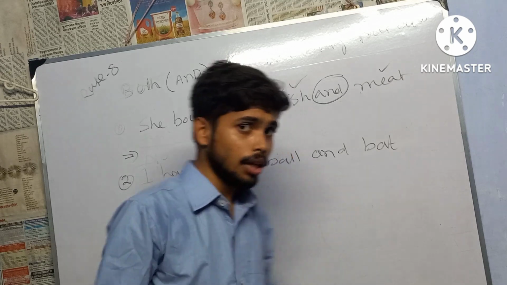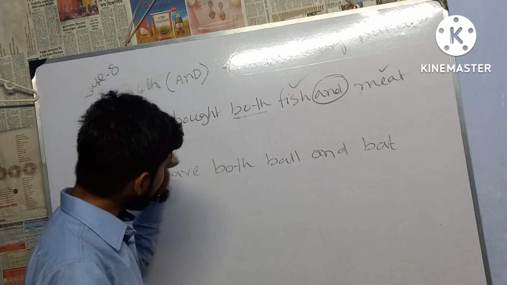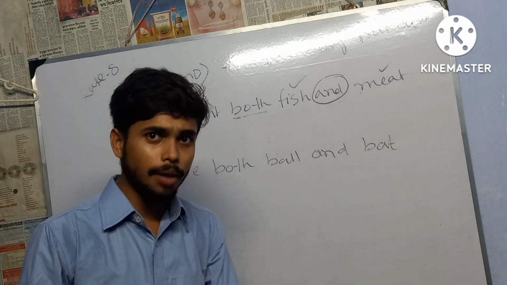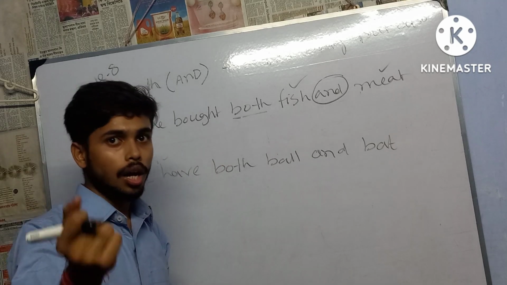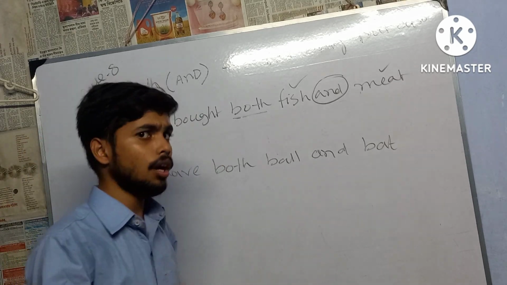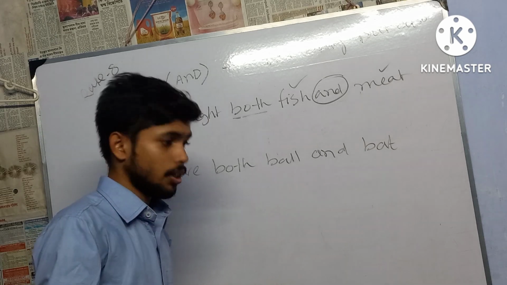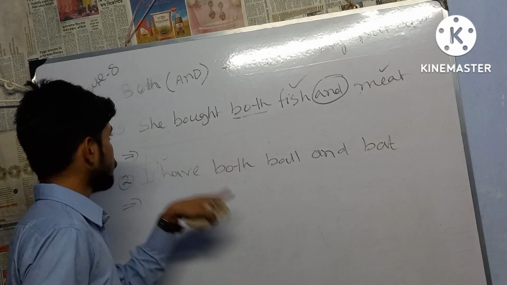So let me tell the examples. I hope that you have no problem. If you have a problem, write down your problem in the comment section. I will later on definitely make another video on your demand. Okay, so now try to understand.